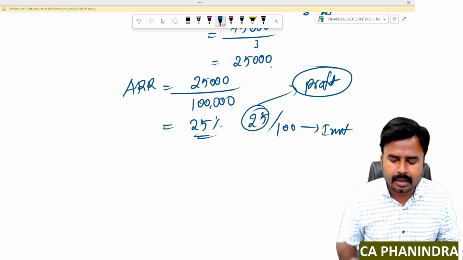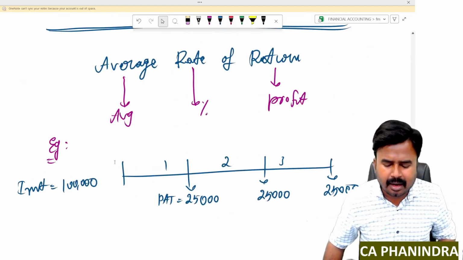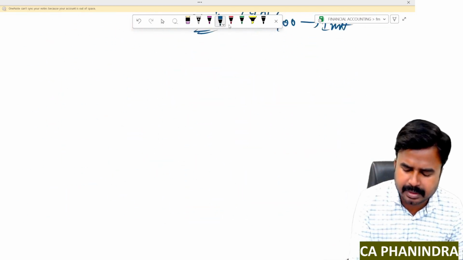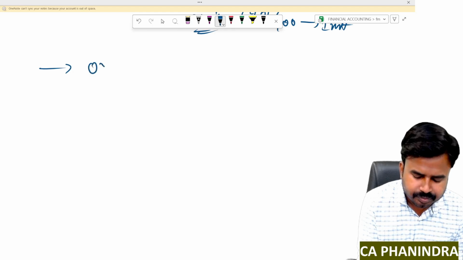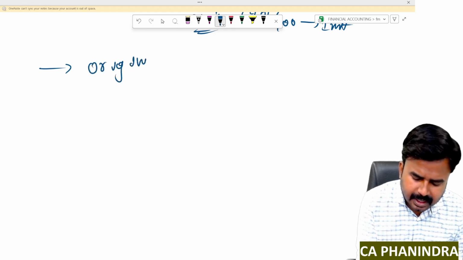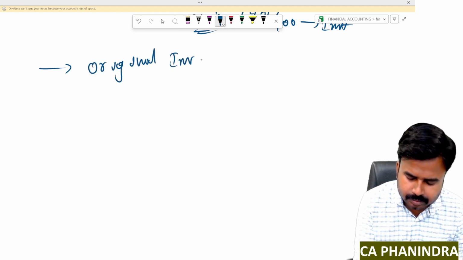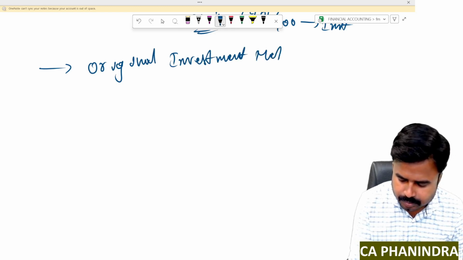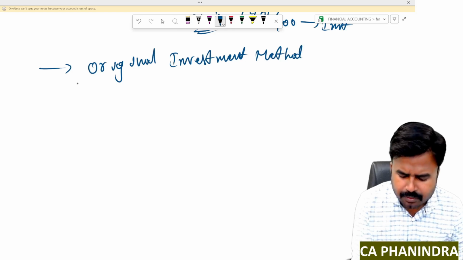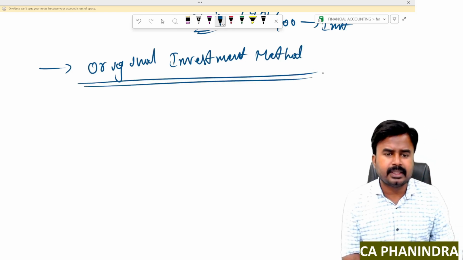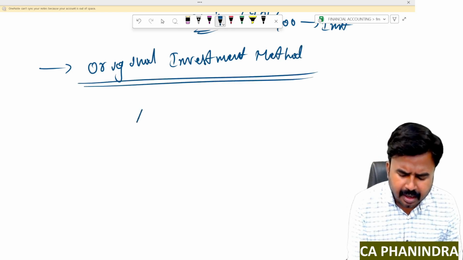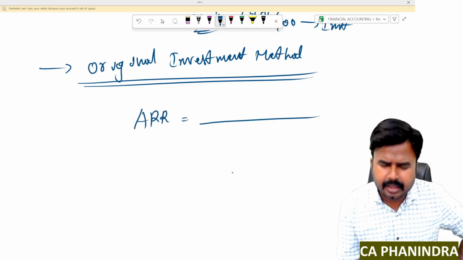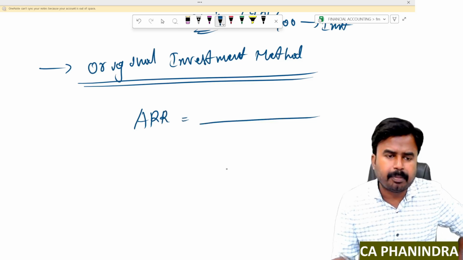That's what ARR is. For calculating this ARR, we have two types of methods. First one is the original investment method. Under this method, the formula for ARR is: write your investment in the denominator and your profit in the numerator.